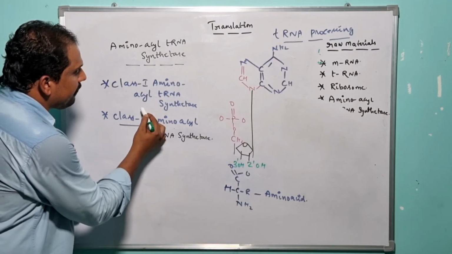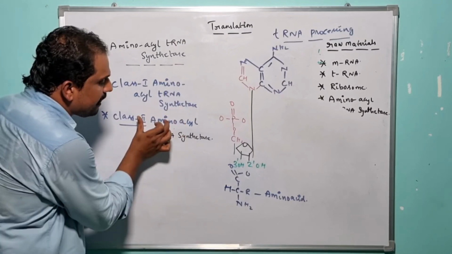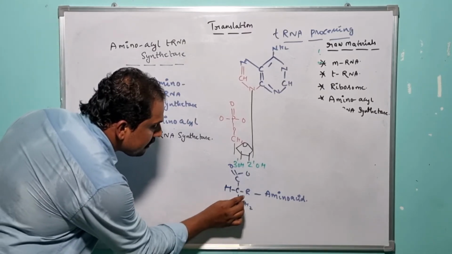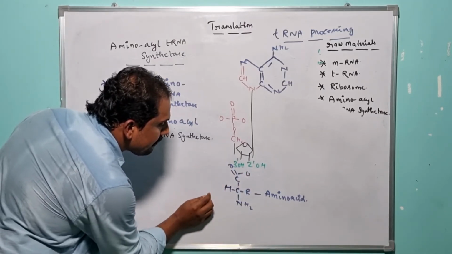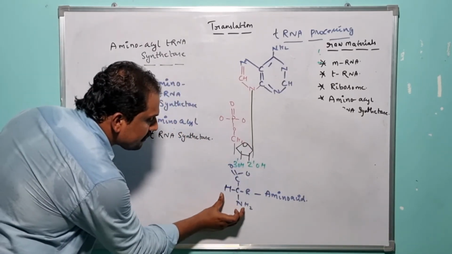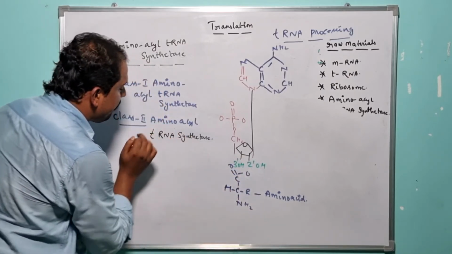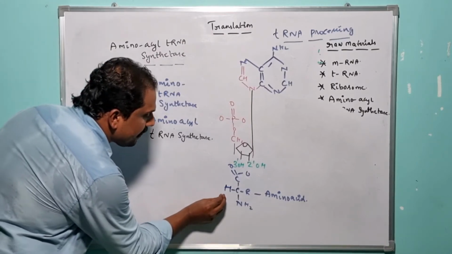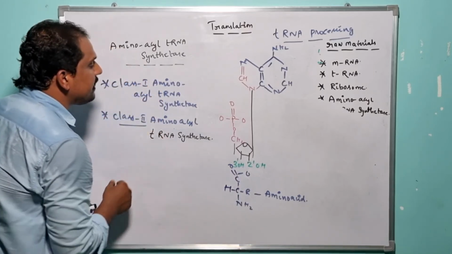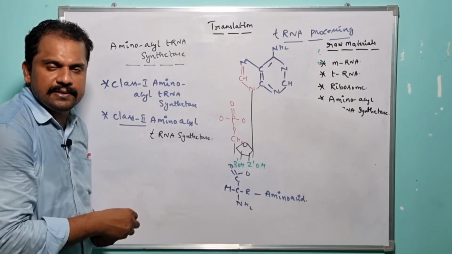So what is the difference between class 1 amino acid tRNA synthetase and class 2 amino acid tRNA synthetase? Class 1 amino acid tRNA synthetase recruits one particular amino acid to the tRNA ribose sugar at the 2' hydroxyl group, whereas class 2 amino acid tRNA synthetase recruits one particular amino acid at the 3' hydroxyl group of the tRNA ribose sugar. So that is the basic difference between class 1 and class 2 amino acid tRNA synthetase.